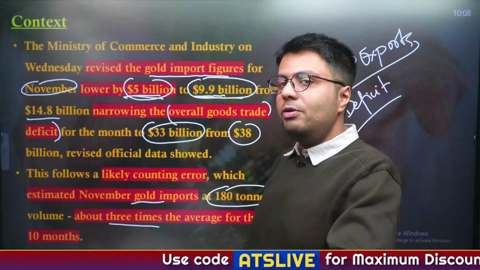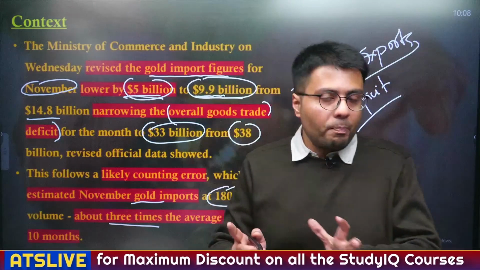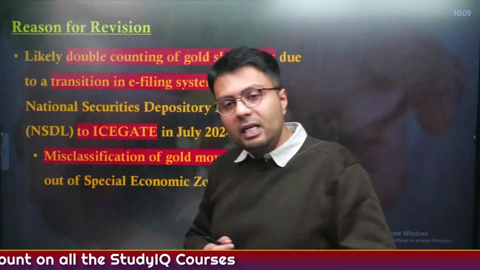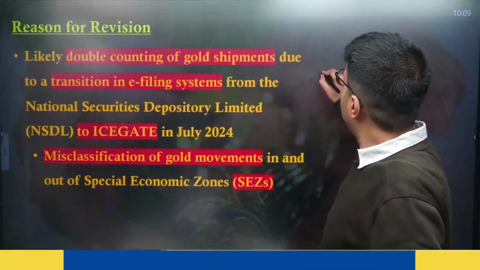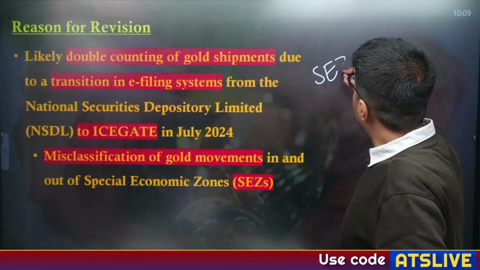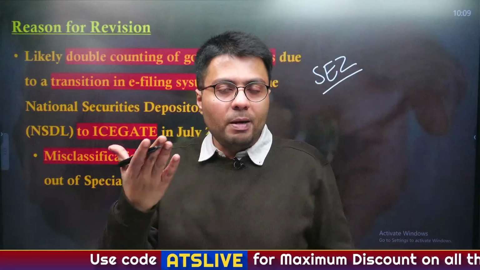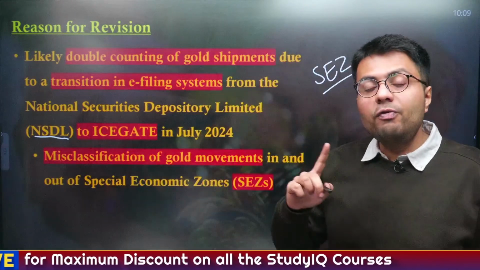Now let us try to understand first of all why this error actually happened at the Commerce Ministry. The article stated that earlier many units located in the special economic zones of our country were relying on the NSDL portal to report what kind of gold they were importing.